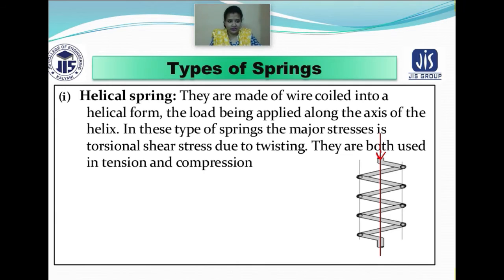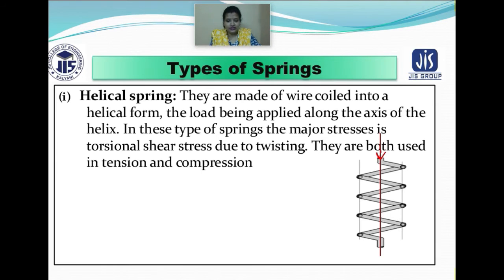If you look at this particular point, I can say helical springs are made up of wire coiled into a helix form, and the load is applied along the axis of the helix. In this type of spring, the major stresses are torsional stresses, and this occurs due to twisting. They are basically used both for tension purposes and compression purposes.